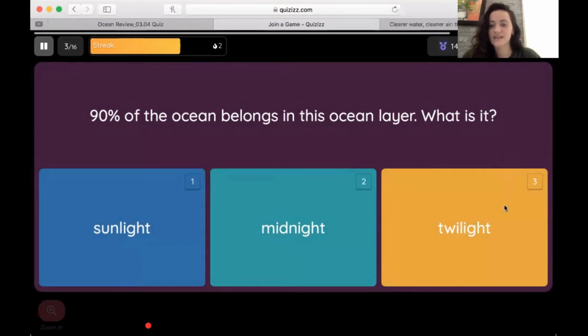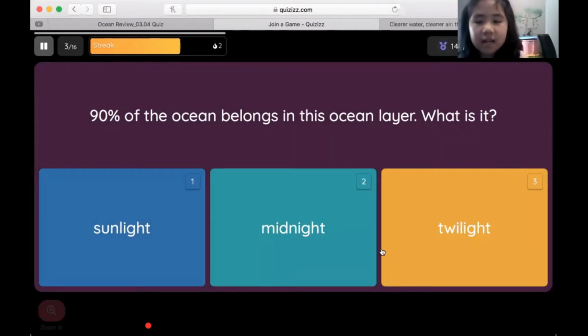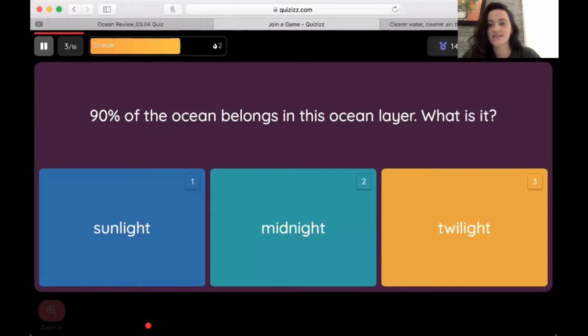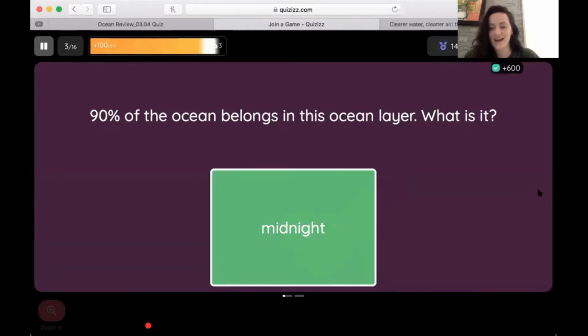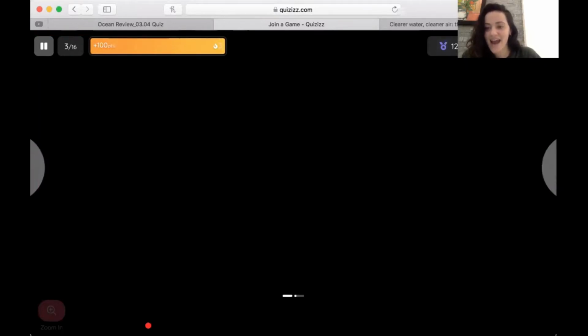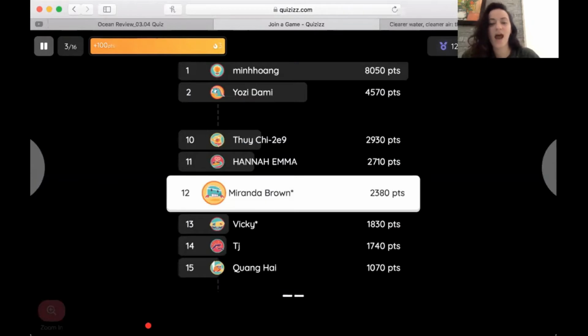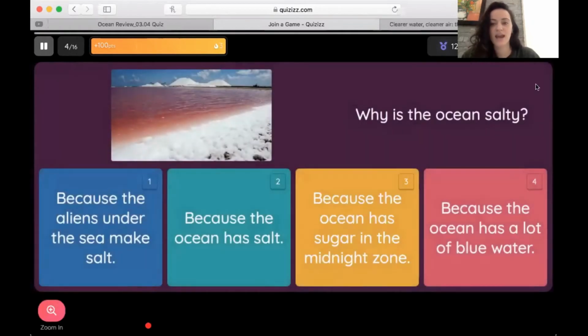What is it? Teddy. Sunlight zone. 90% of the water of the ocean belongs in this layer. Which layer is the largest? Midnight zone. There we go. Right? Not which one has the most kinds of animals. Good job, Teddy.